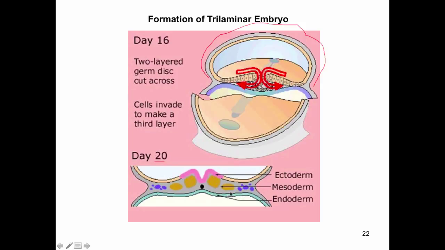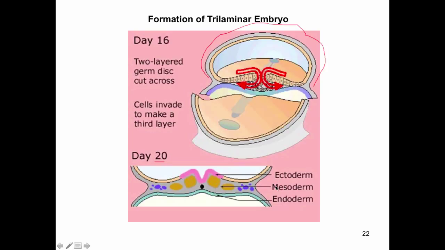Endoderm at the bottom, mesoderm in the middle, and ectoderm on top. And this formation of these 3 germ layers is actually called gastrulation, and it involves the formation of this thing called the primitive streak. It's this streak on the top of the embryo. And you can see the arrows pointing in. Cells on the top start to migrate in to form the endoderm and the mesoderm.